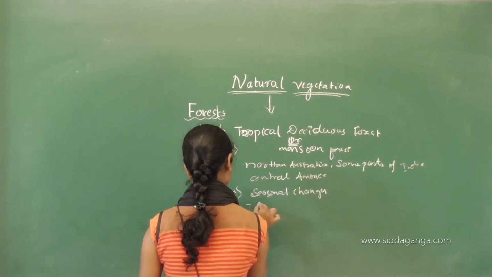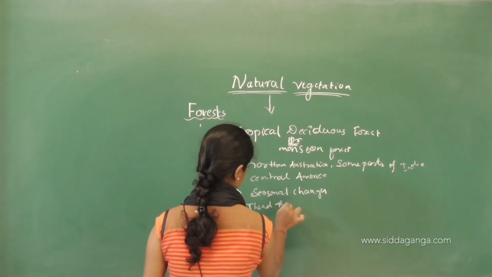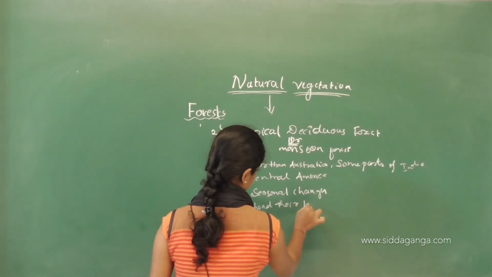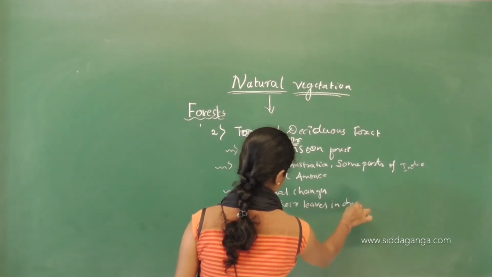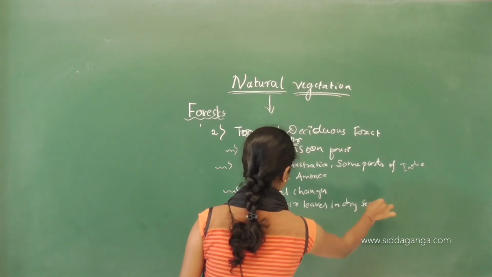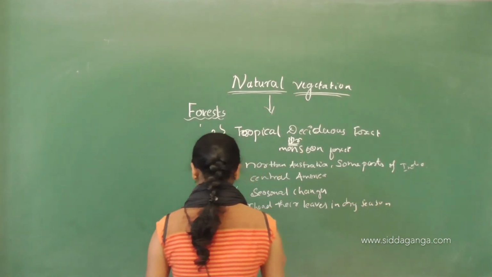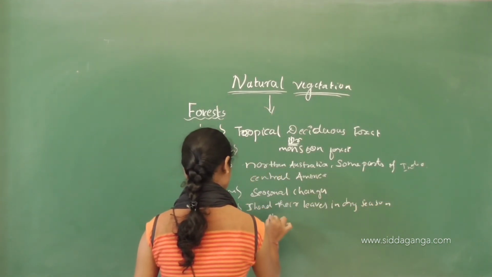Trees shed their leaves in the dry season to conserve water.